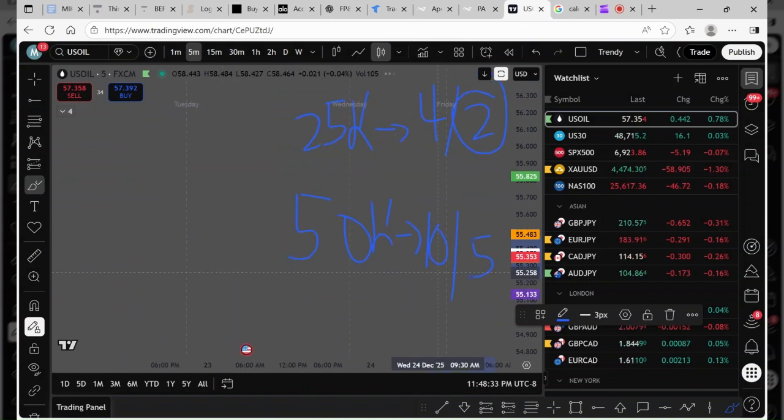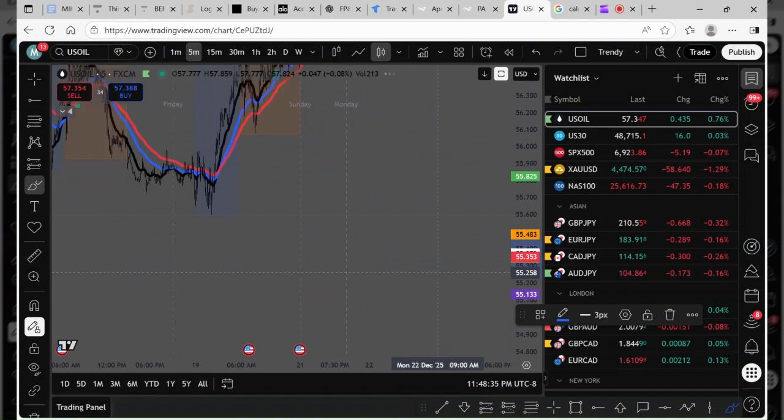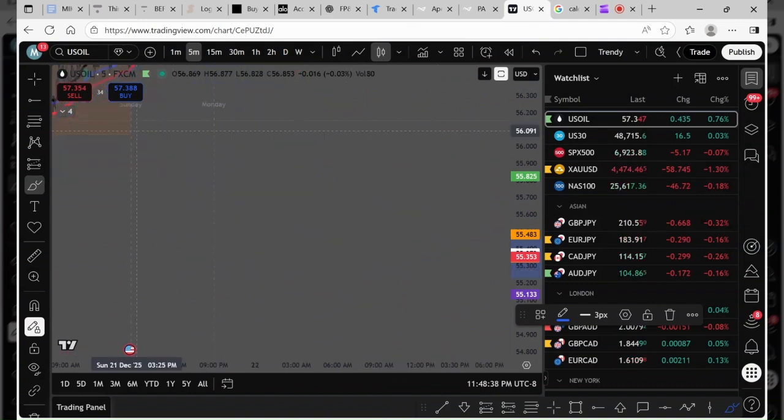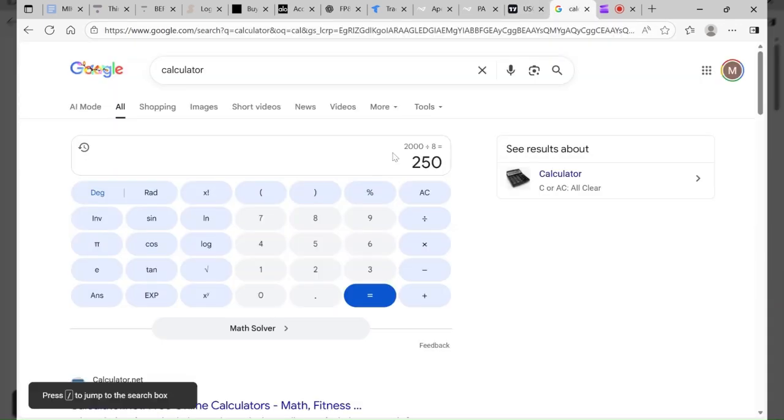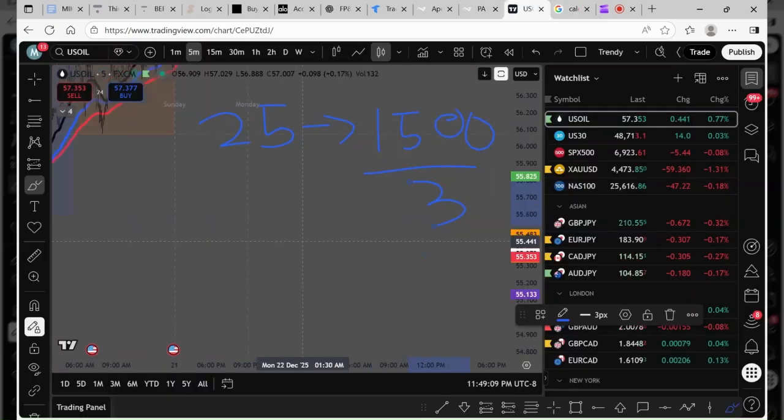Another rule that they have, I think this is the last key one, is you cannot lose more than 30% of all your drawdown in one day. For a 25K account, your drawdown is, you guessed it, $1,500. So if I divide $1,500 by 3, you cannot lose more than $500 in one trade. Not in one day, in one trade.